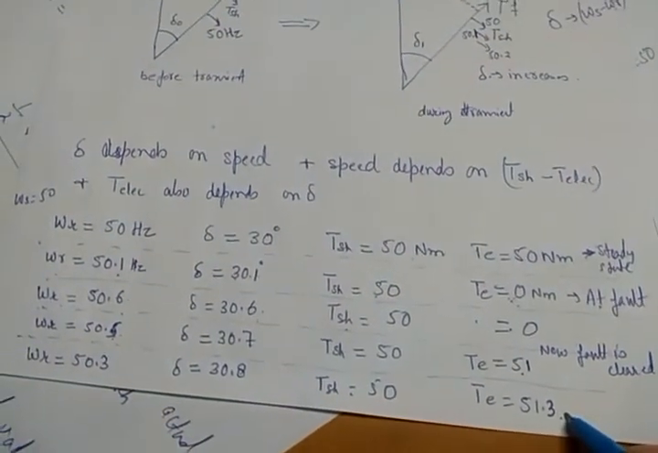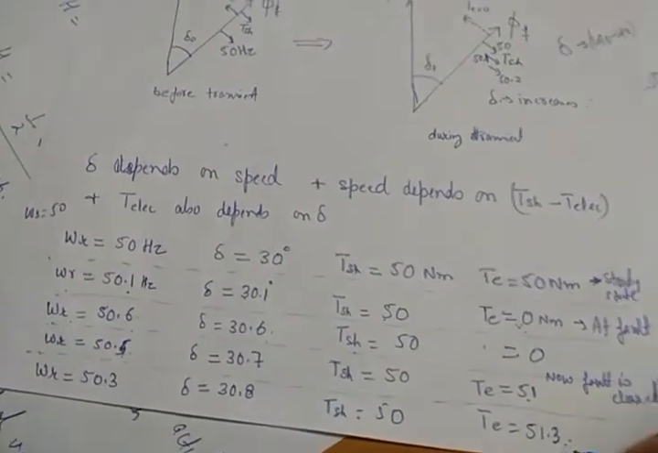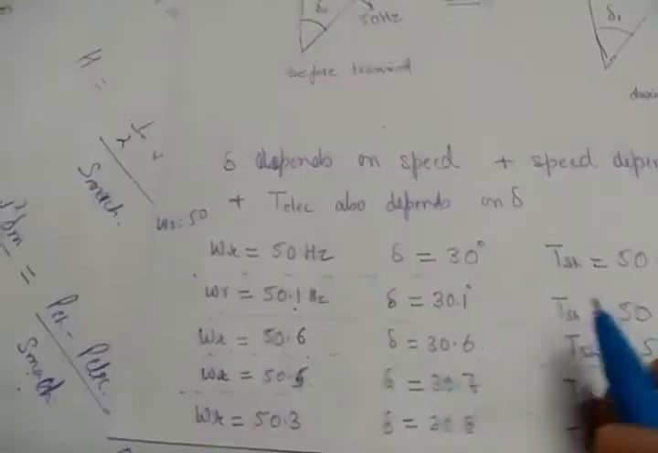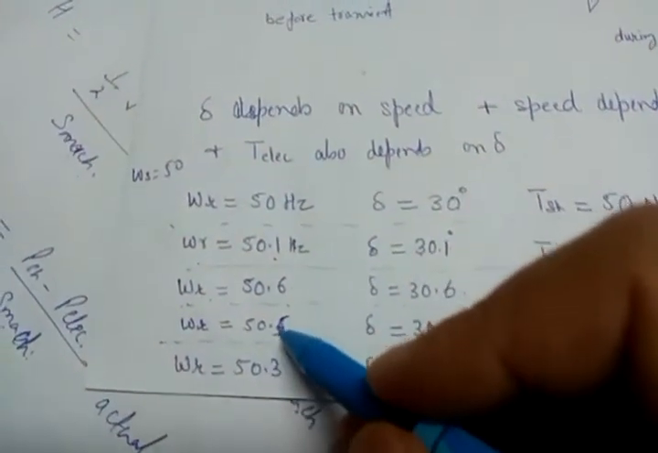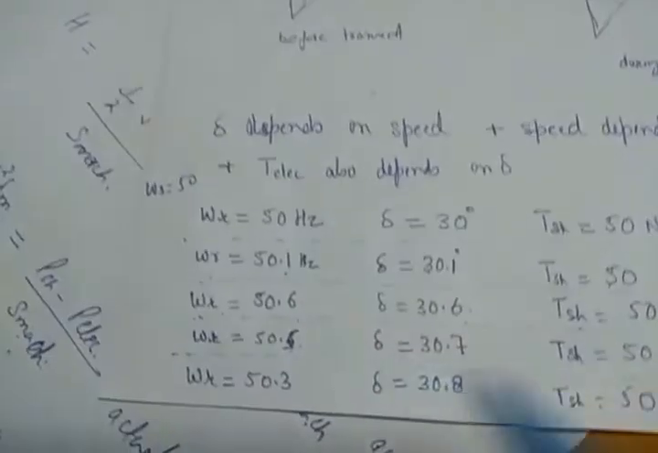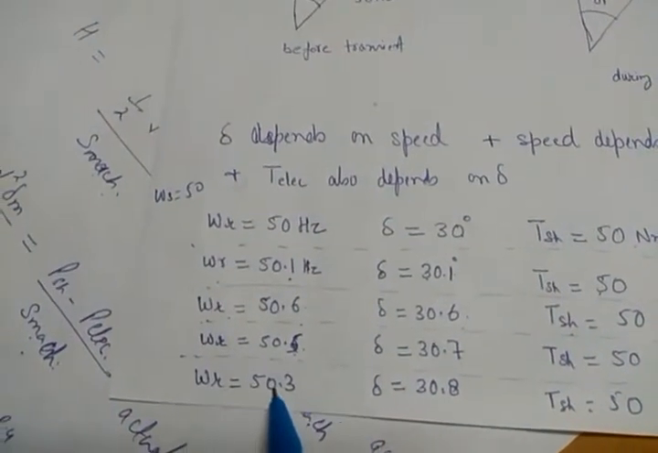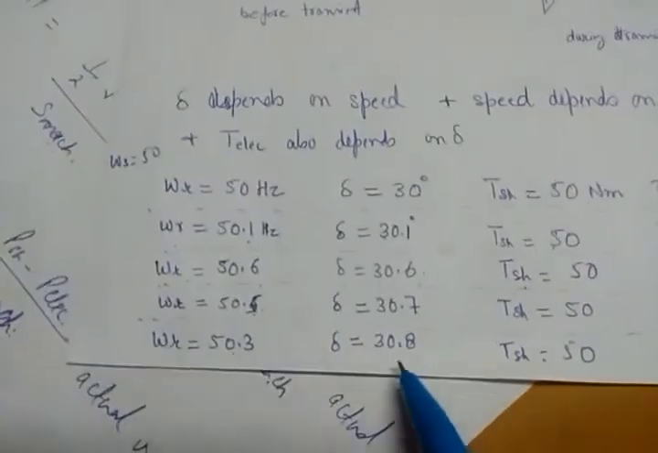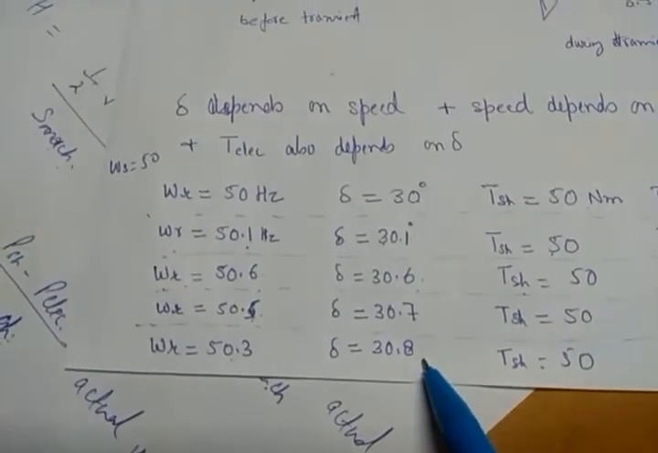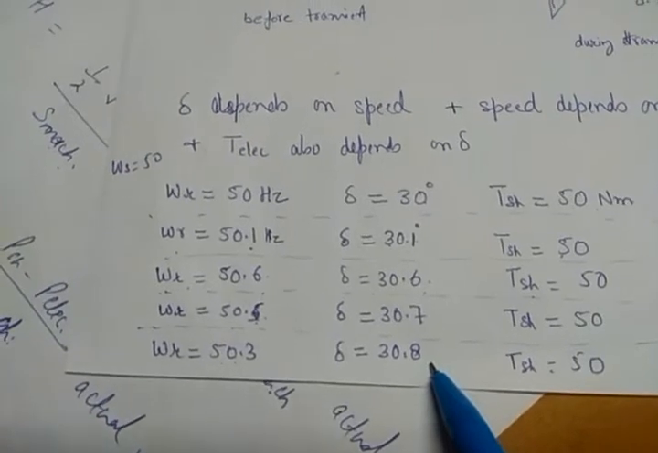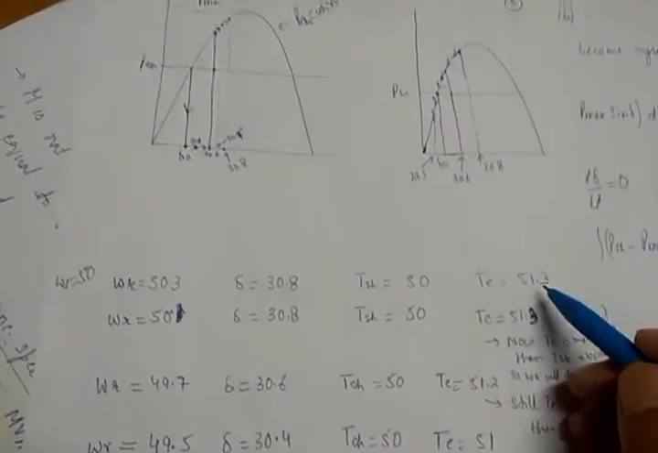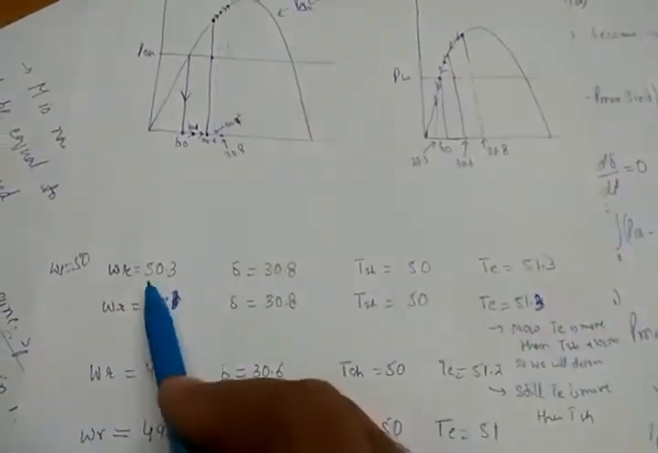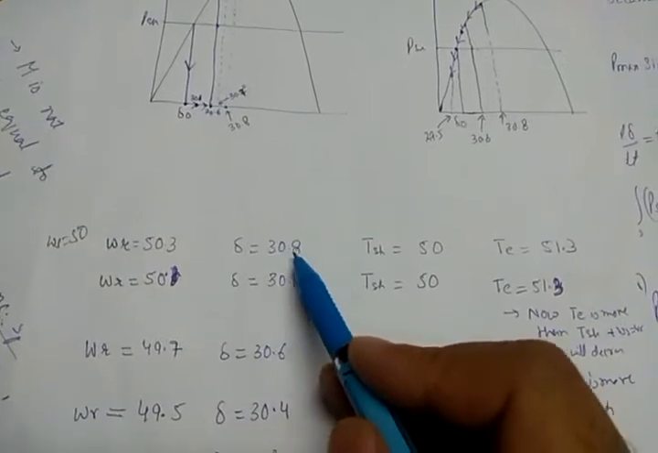If electrical torque increases, what will happen to the rotor speed? Rotor speed will decrease, but it cannot decrease instantaneously. So it is decreasing from 50.5 to 50.3. So still omega r is greater than omega s, so delta will increase again, to 30.8. Now I will explain this table on the next page. Here I am saying when electrical torque is 50.1, omega r is 50.3, delta is 30.8.